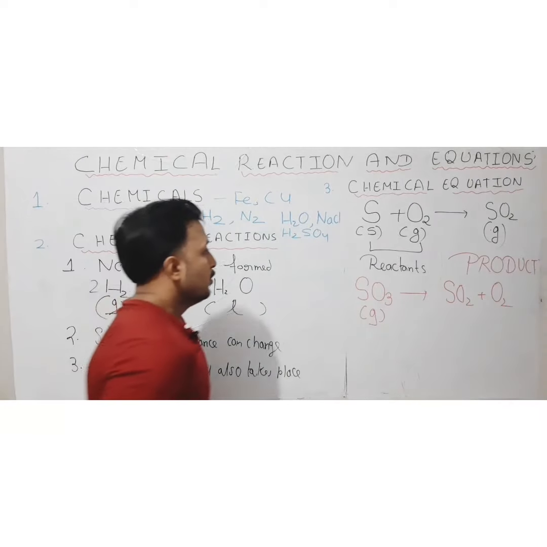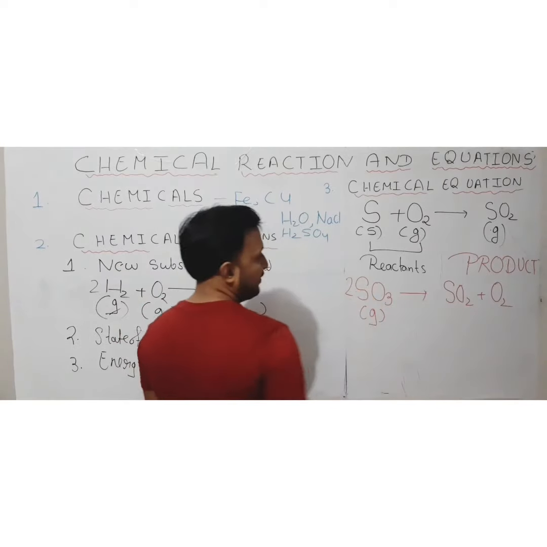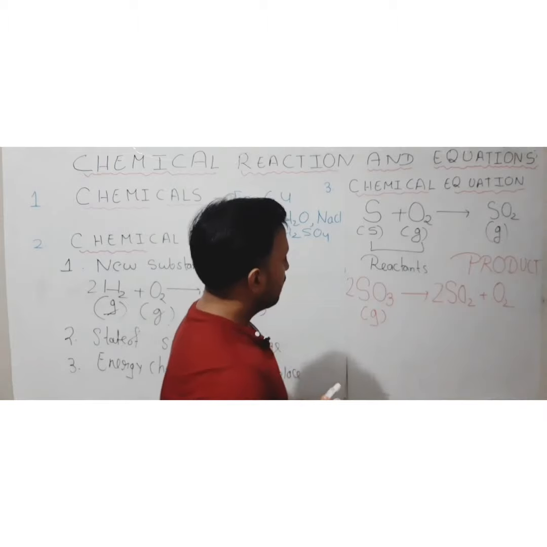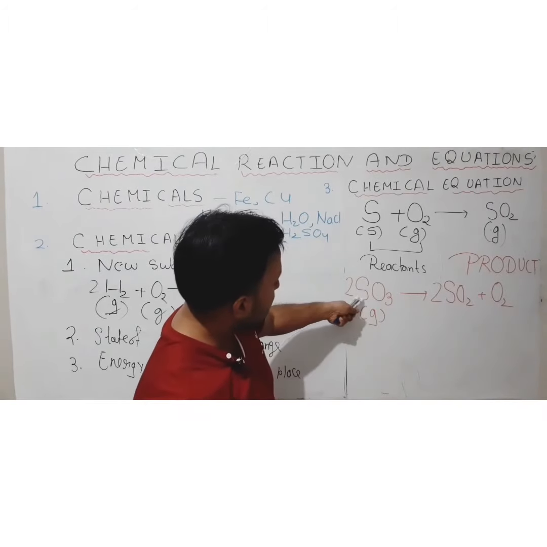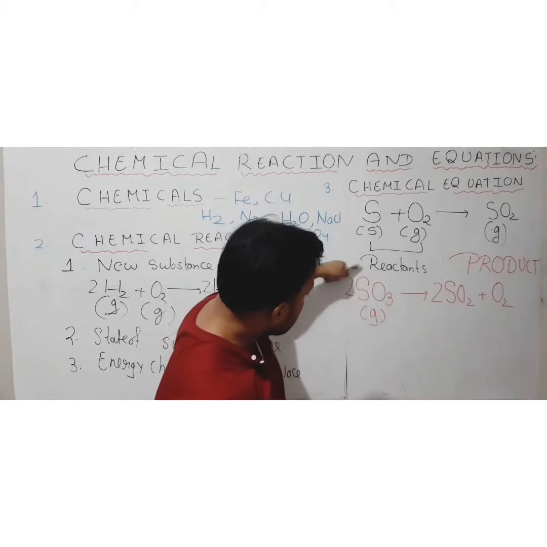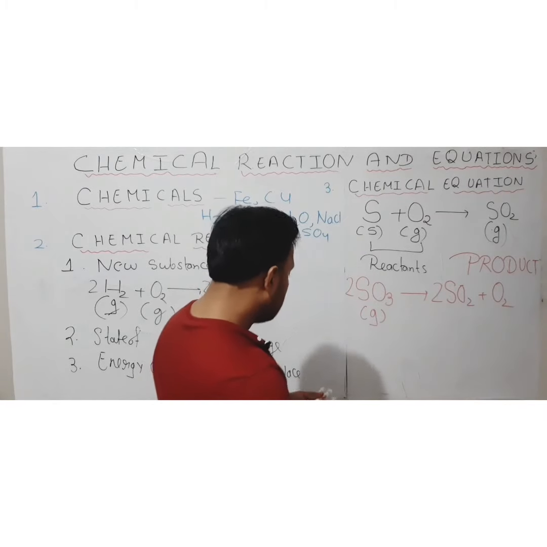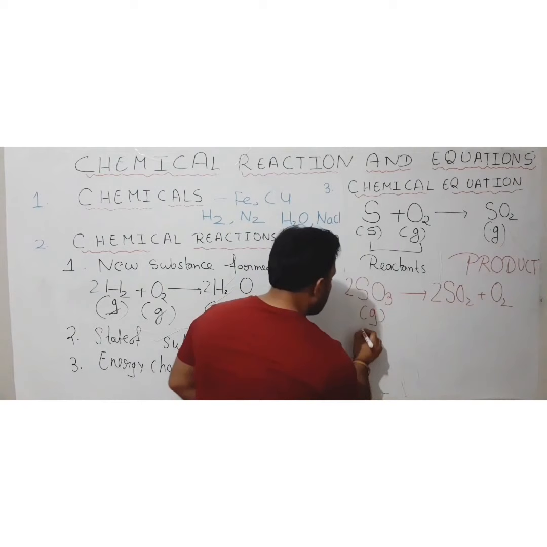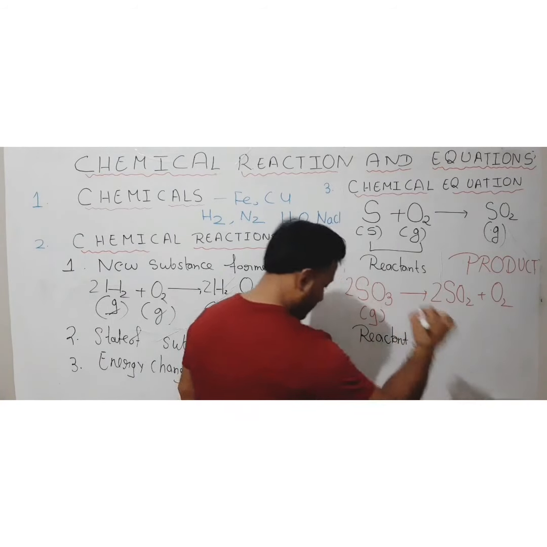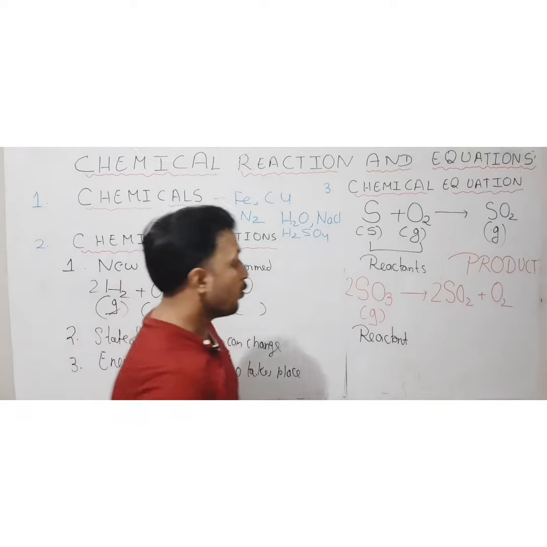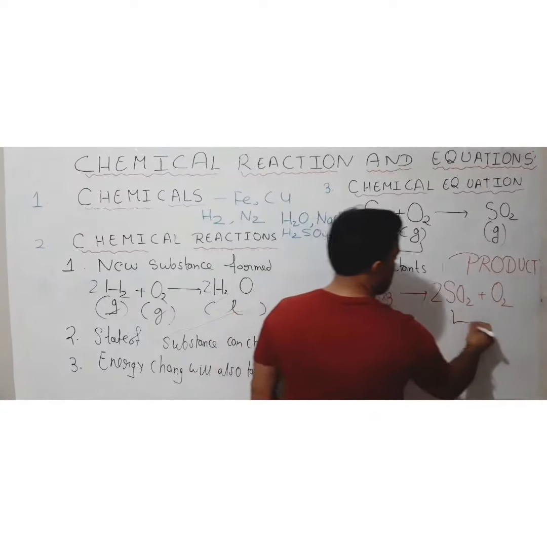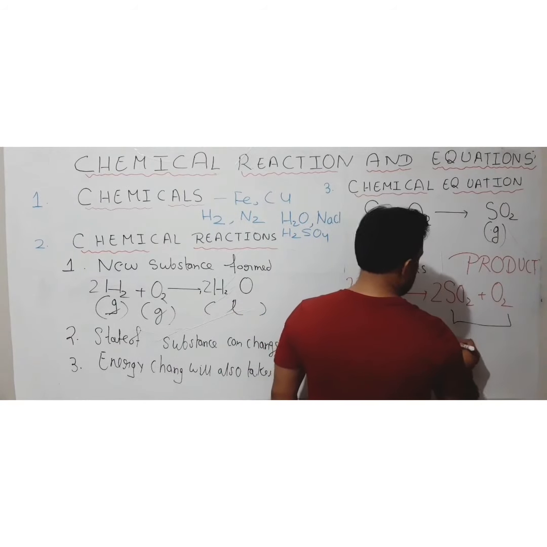So in such a case, the process which is going to start during the chemical reaction is started by the sulfur trioxide. So here the sulfur trioxide is our reactant. Sulfur trioxide is our reactant, while the ones which we are getting after the process is completed are products.